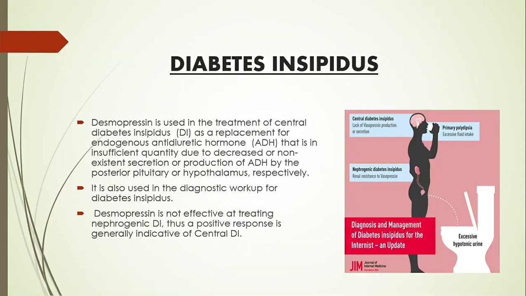Let us understand how it is used in diabetes insipidus. Desmopressin is used in the treatment of central diabetes insipidus as a replacement for the endogenous antidiuretic hormone that is insufficient in quantity due to decreased or non-existent secretion or production of ADH by the posterior pituitary or hypothalamus respectively. It is also used in the diagnostic workup for diabetes insipidus. Desmopressin is not effective at treating nephrogenic DI, thus a positive response is generally indicative of central diabetes insipidus.